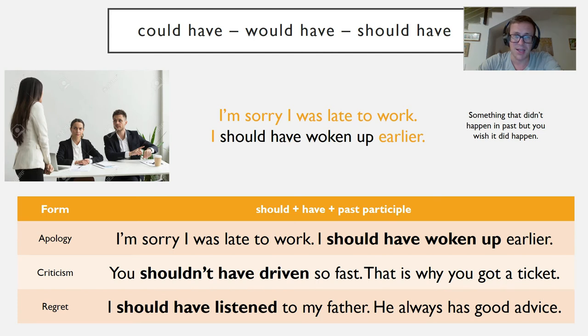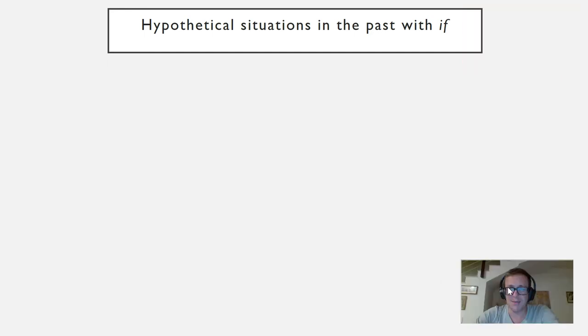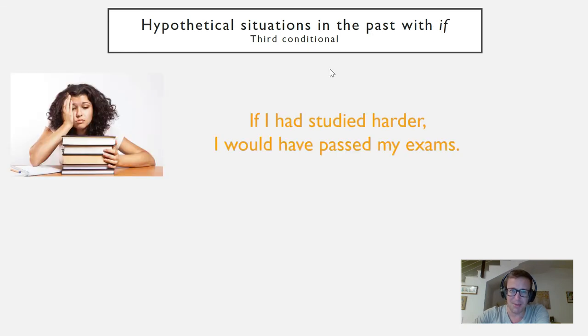Okay, so that is could have, would have, should have. Now, taking on a little bit similar, we have hypothetical situations in the past with if. A bit of a complicated name, but we also call it the third conditional. You've used the word if before with other phrases. And this one is the third example of this. So look at the picture.